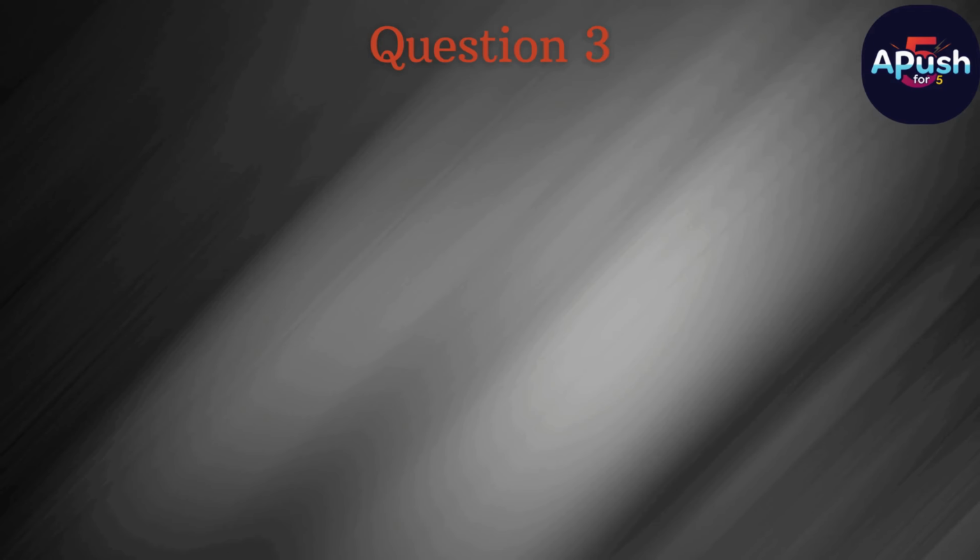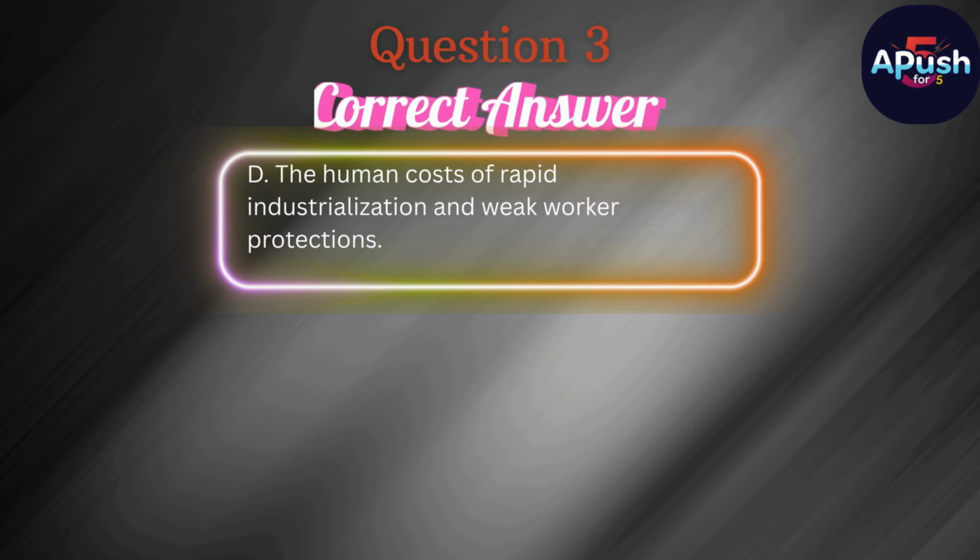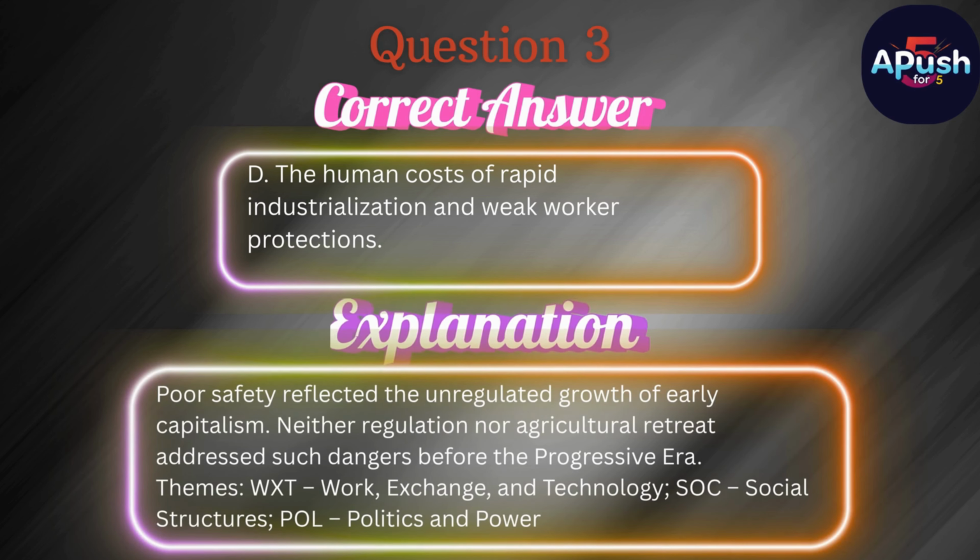The correct answer is D. The human costs of rapid industrialization and weak worker protections. Poor safety reflected the unregulated growth of early capitalism. Neither regulation nor agricultural retreat addressed such dangers before the Progressive era.